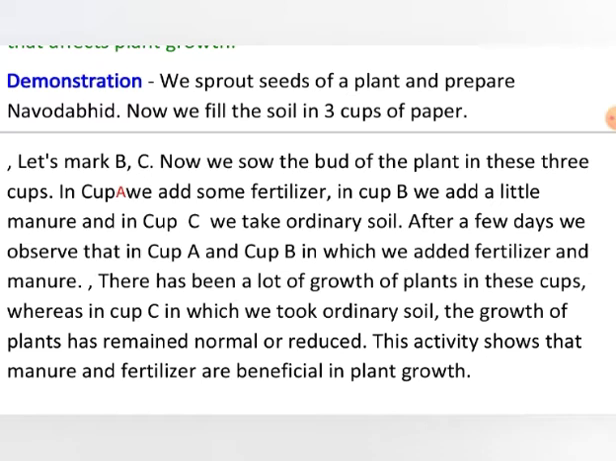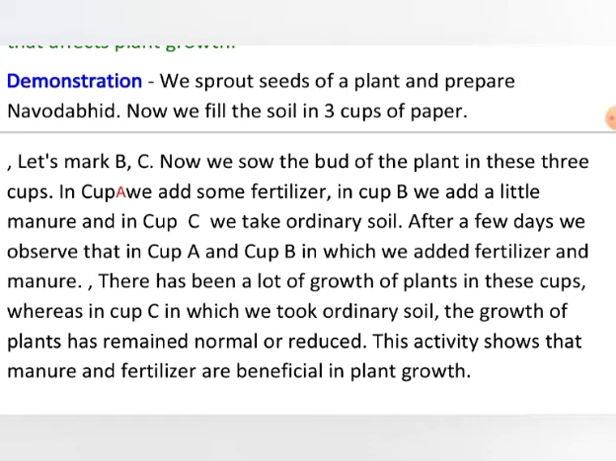Now we fill the soil in 3 paper cups. The paper cup means the disposable cup we use for taking tea, and mark them A, B, C. Here is a misprint, students. Get it corrected. Let us mark them A, B, C. Now we sow the buds of the plants in these 3 cups. In cup A, we add some fertilizer in the soil, in cup B, we add a little manure, and in cup C, we take ordinary soil.